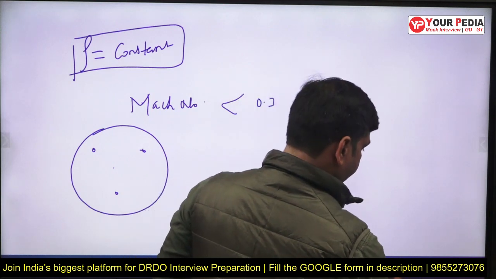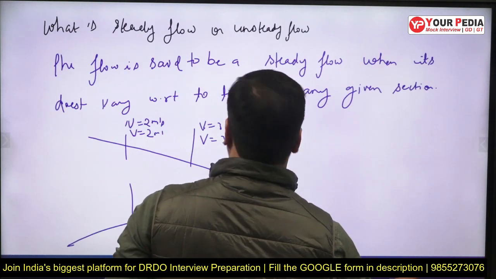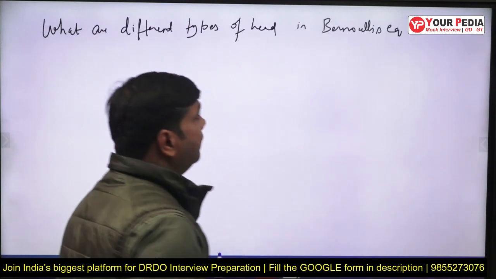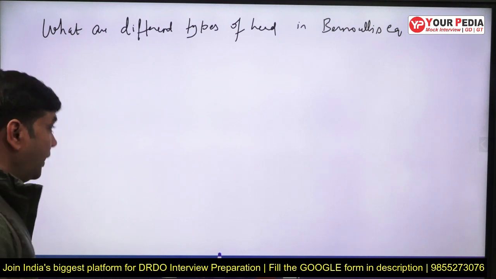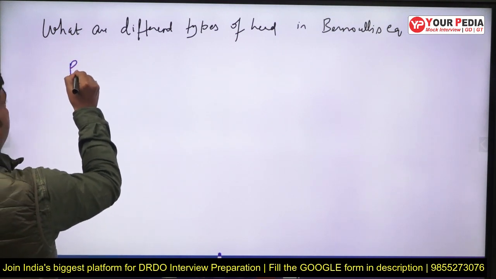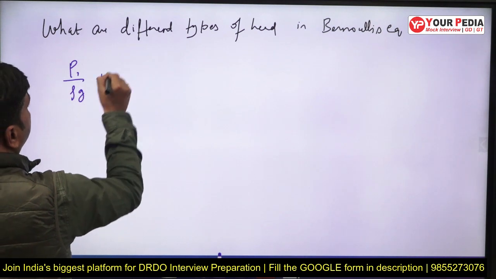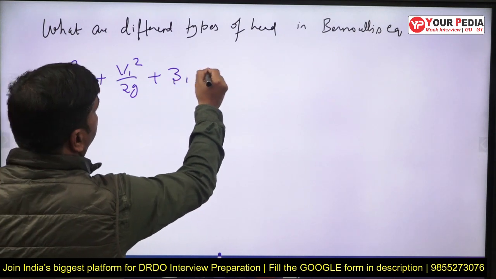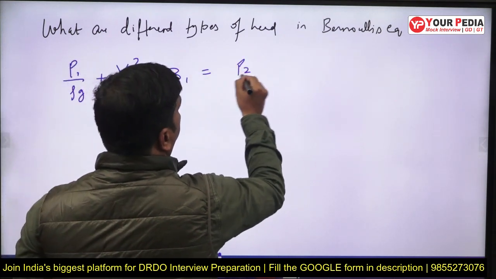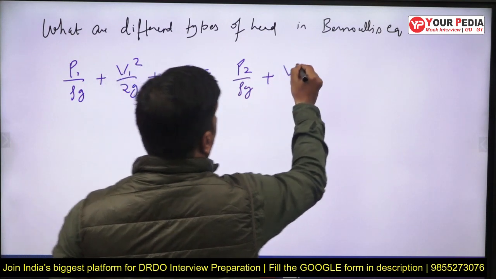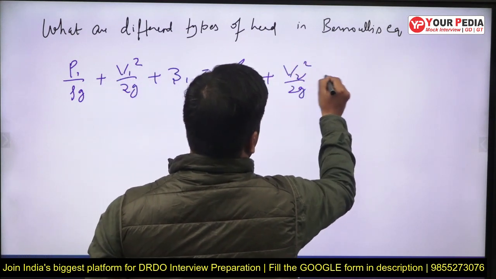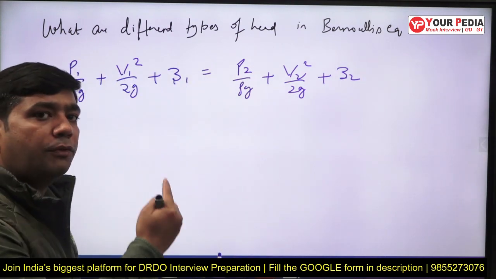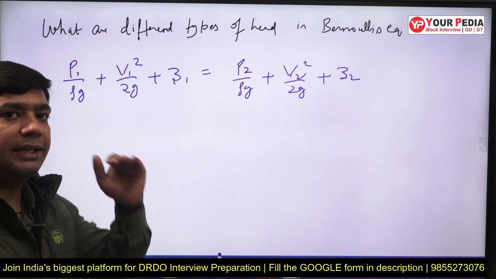After that, what are the different types of head in a Bernoulli equation? As I know, the Bernoulli equation is P1 by rho g plus V1 square by 2g plus Z1 equals P2 by rho g plus V2 square by 2g plus Z2. So these are the energies in the form of head. We are writing the energies in the form of head.